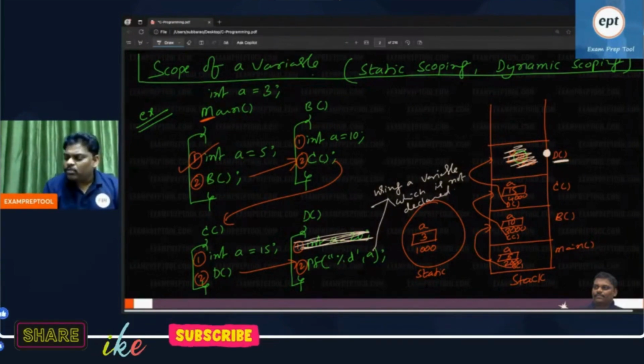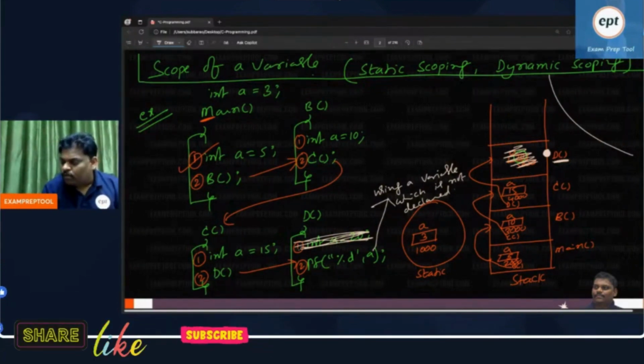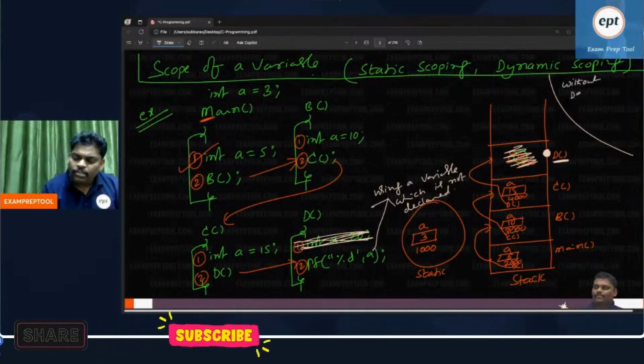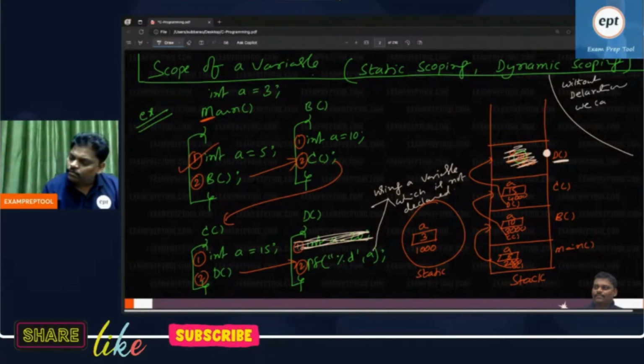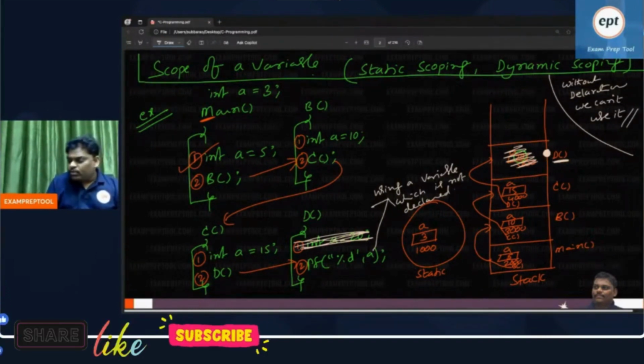In the programming language, one rule is there. What is the rule? Without declaring a variable, you cannot use that variable. Without declaration, it is the programming language rule that you cannot use it. Are you using some variable which is not declared? Then it is a problem. You cannot use a variable without declaration.